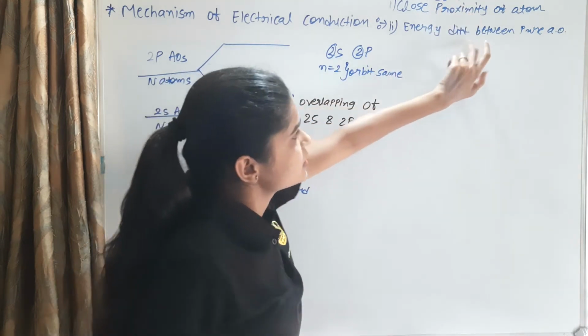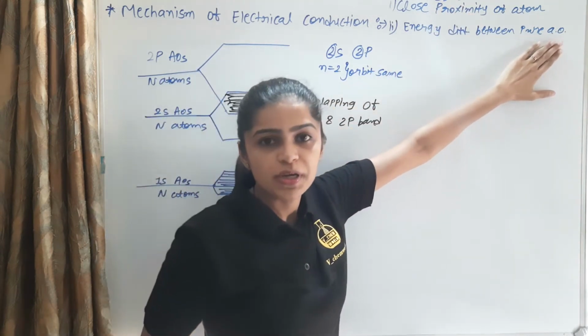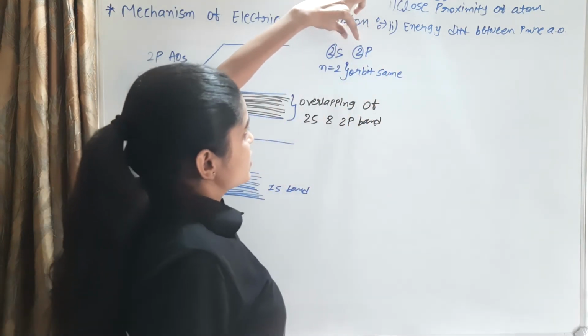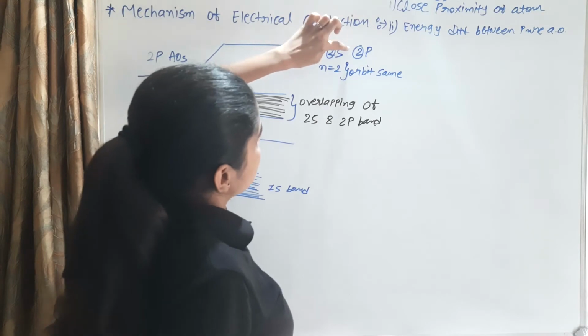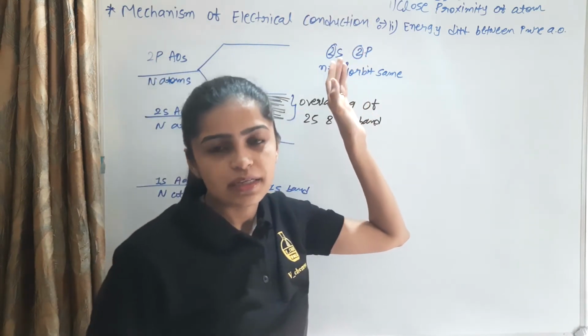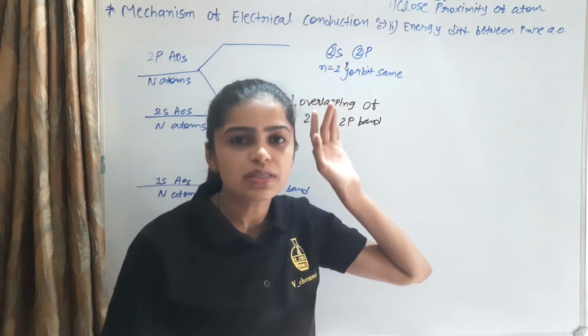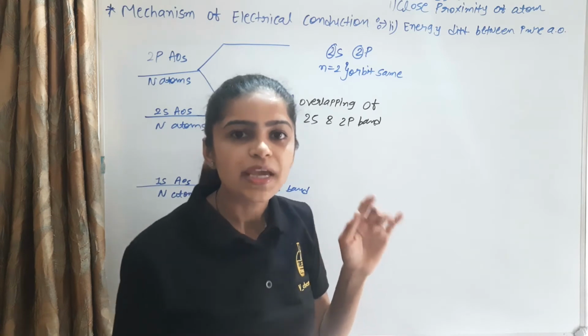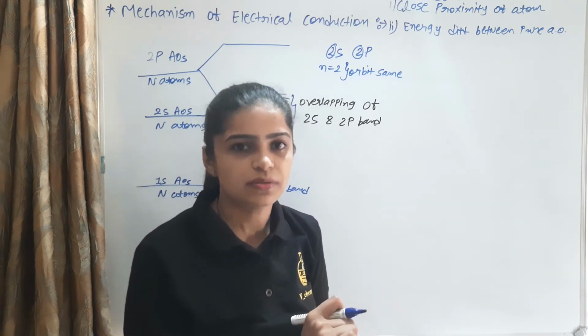The next point is the energy difference between the pure atomic orbitals. 2s and 2p are near each other, which means the energy difference between 2s and 2p is very small. So it produces an energy band. For example, consider the lithium atom: formation of the energy band in the lithium atom. Consider n number of lithium atoms.